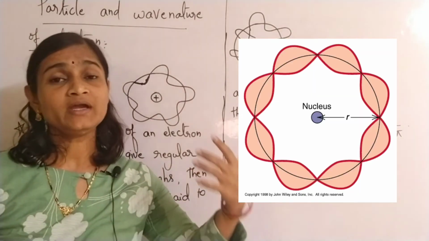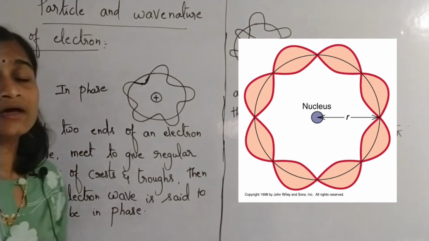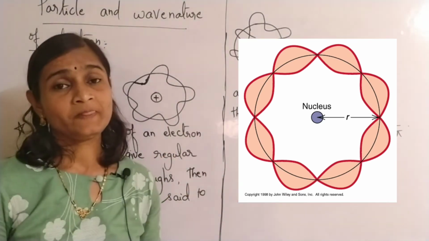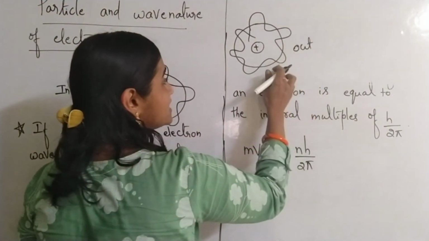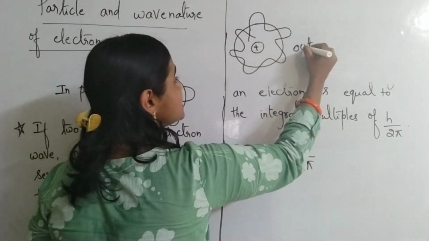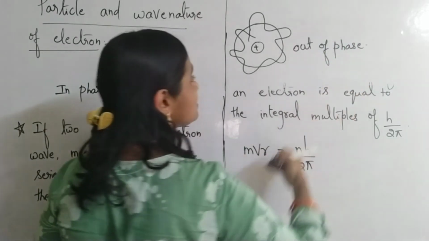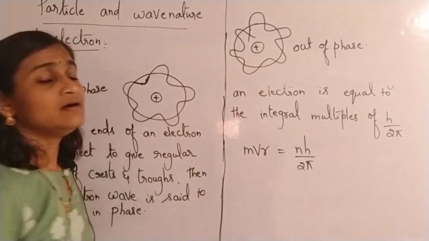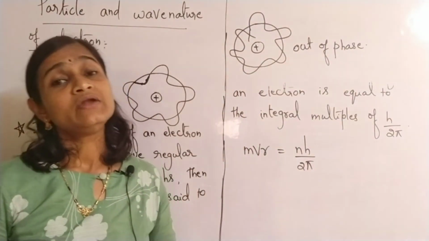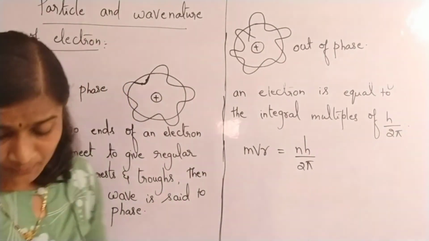In such a case, the wavelength is not equal to the circumference of the wave. Please understand the point carefully.